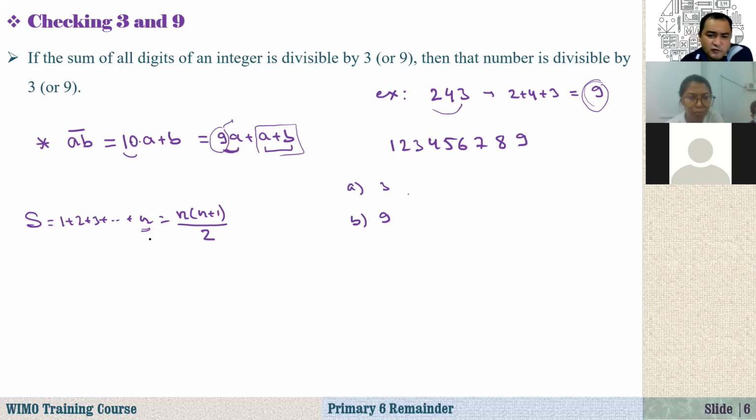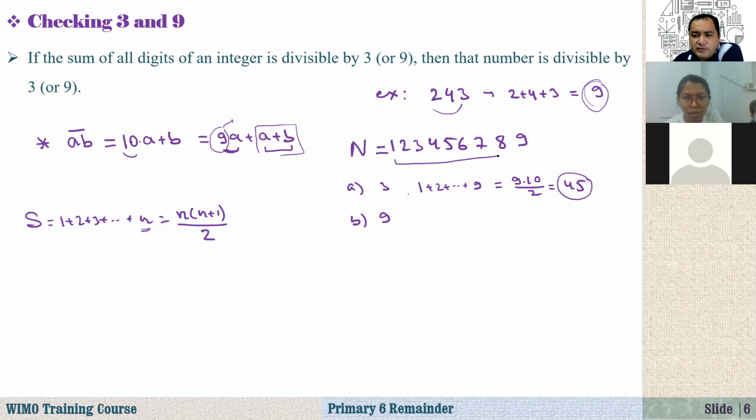That's a very famous formula. So if I want to find the sum of these digits, 1 plus 2 plus dot dot dot up to 9, that is equal to 9 times 10 over 2, which is 45. And this 45 is divisible by 3 and at the same time divisible by 9. That means this number, let me denote it by capital N, is divisible by 3 and also divisible by 9. Okay, good.